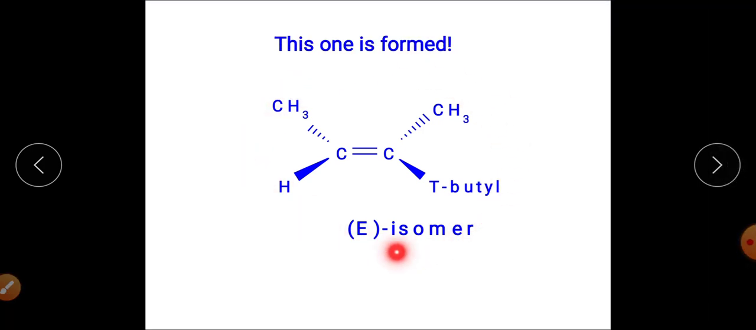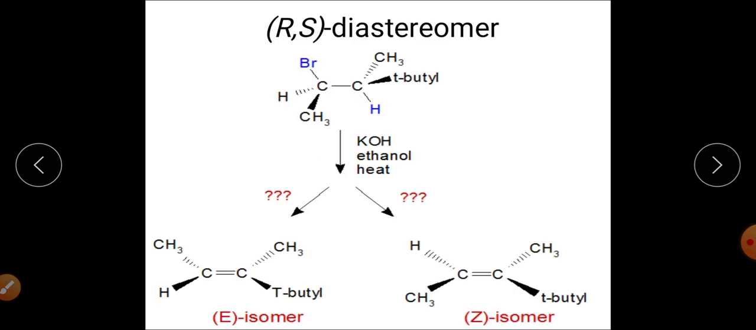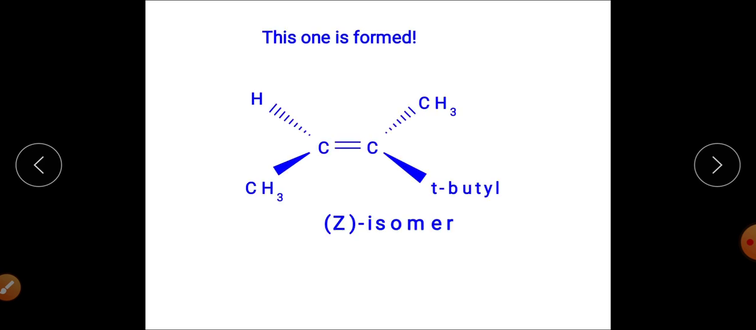So the E isomer will be synthesized from that SS diastereomer. Now we have another diastereomer of that particular substrate. This is the RS diastereomer, and when the RS diastereomer of that substrate is allowed to react, we get the Z isomer. I will show you again how this Z isomer will be synthesized.